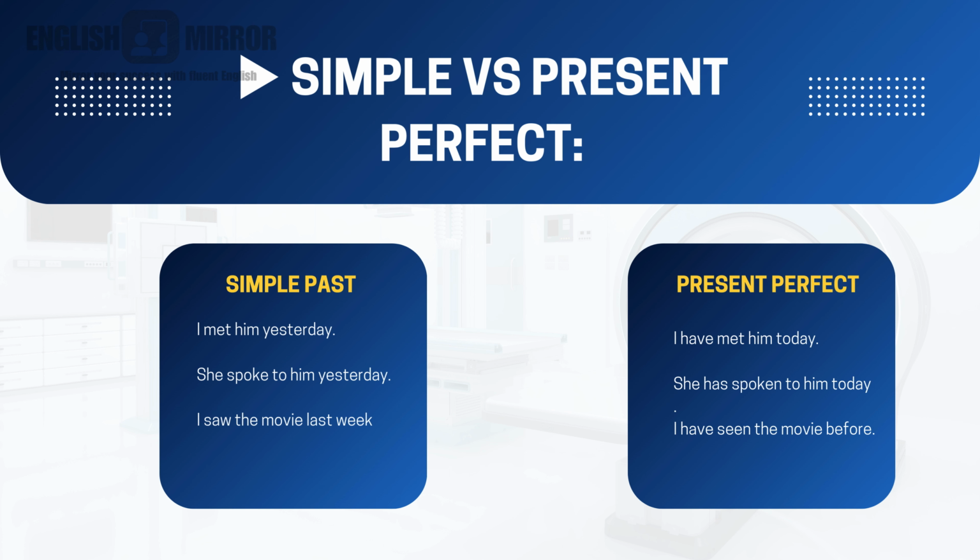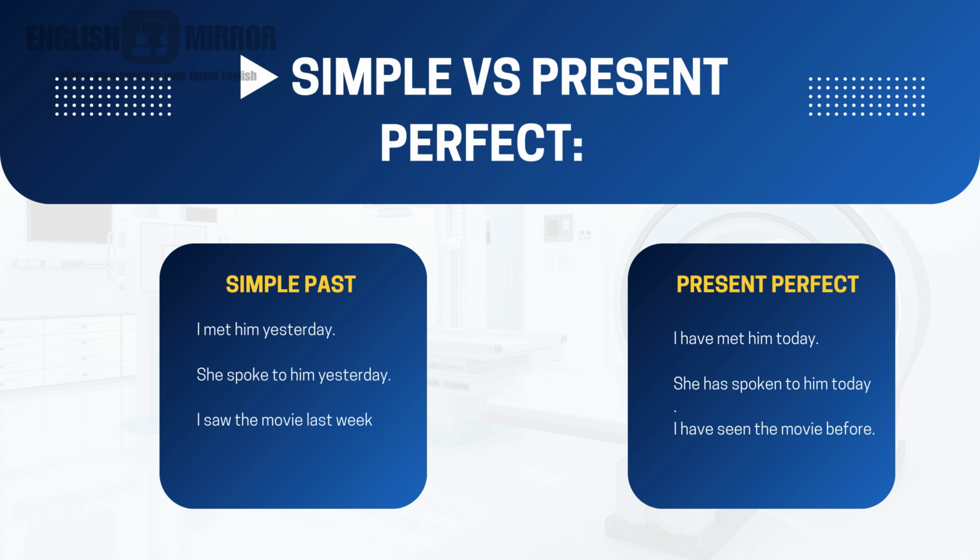Next, she spoke to him yesterday. Yesterday conveys that it happened some days back. And in present perfect, she has spoken to him today. Today only these two people had a conversation.